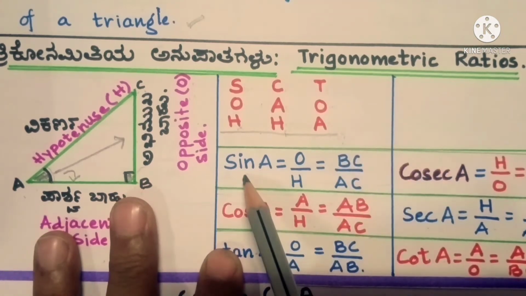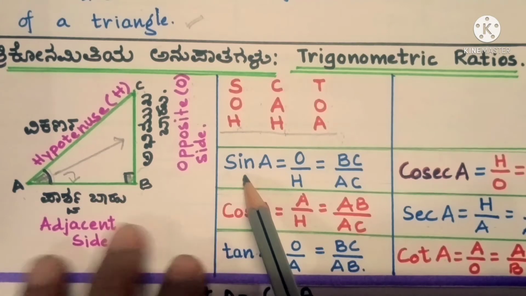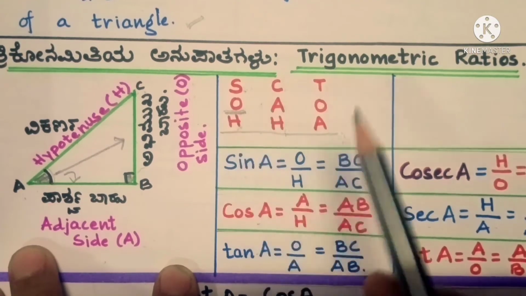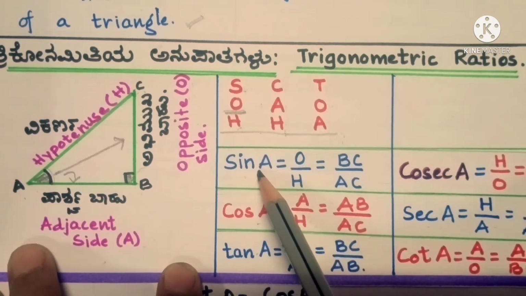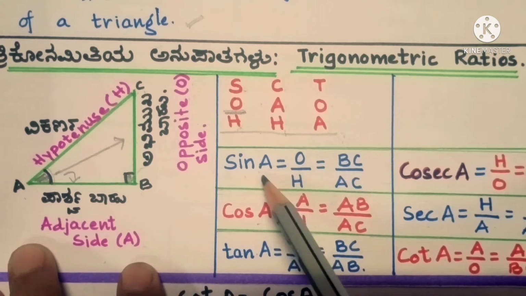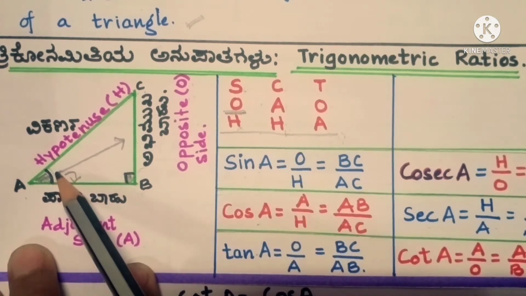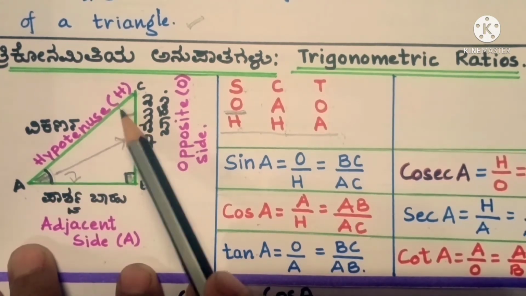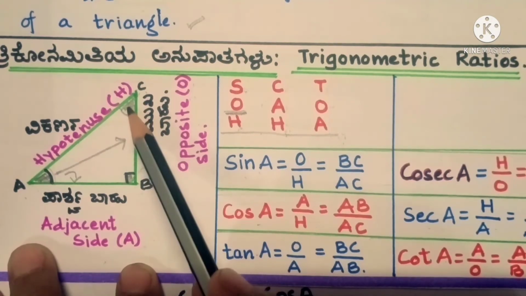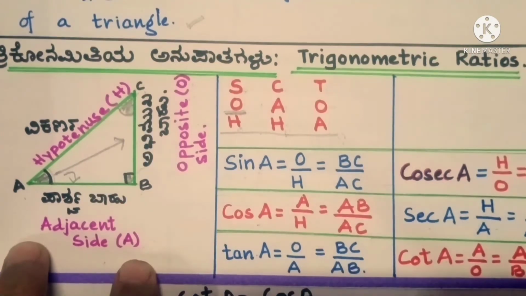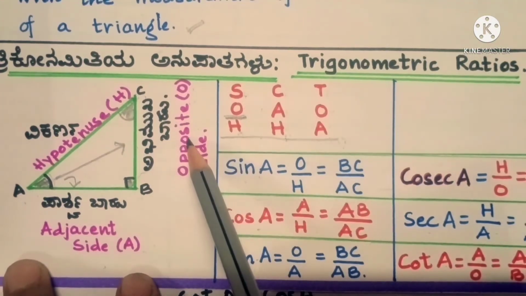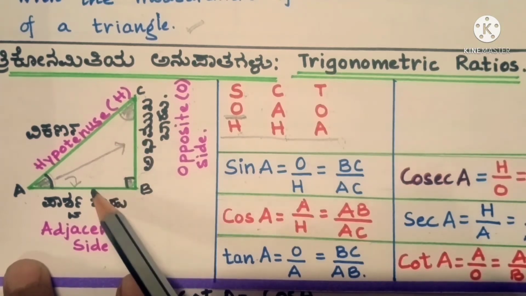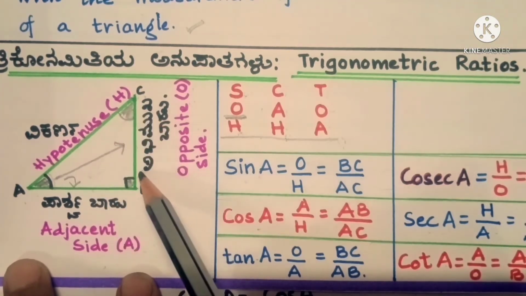So first we are going to have the ratio of sine. Sine A. What is sine A? Sine means it is O by H. So the trigonometric ratio for sine A is O by H. A denotes that we are speaking about angle A. In case we are not having angle A, we are having angle C. Suppose we are talking about angle C, then what will happen? Yes, you have guessed it right. This opposite side will come to this side. It will change the direction. Now this will become the opposite side and this will become the adjacent side.